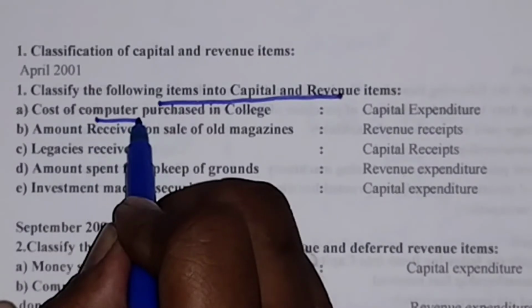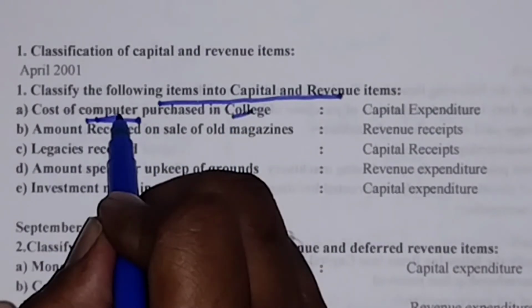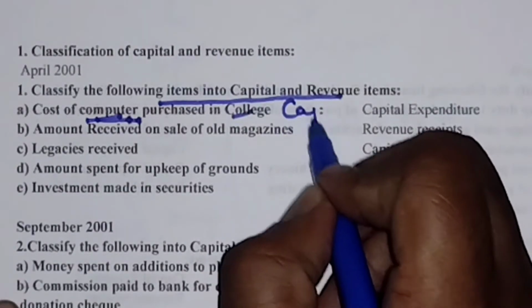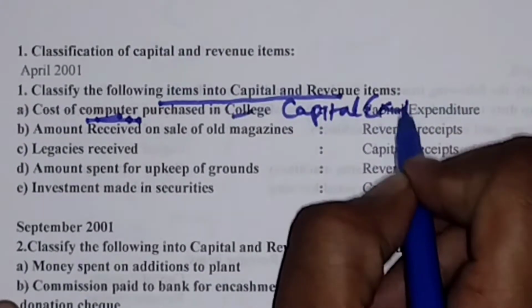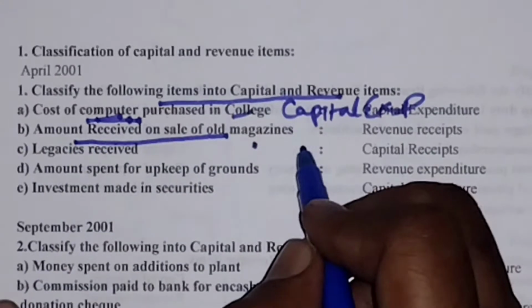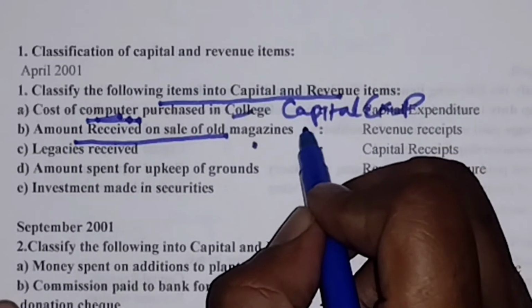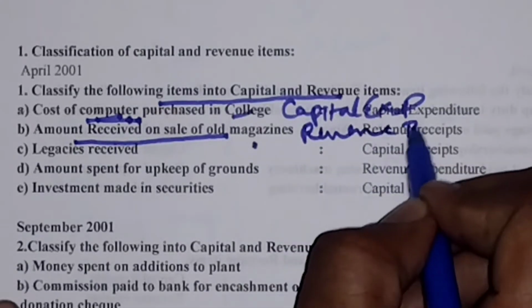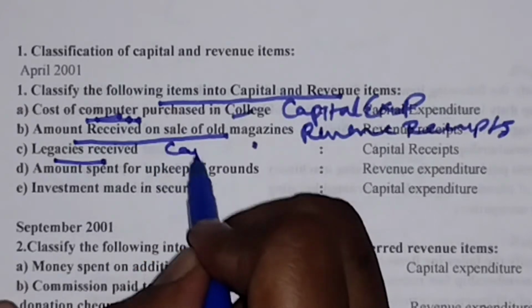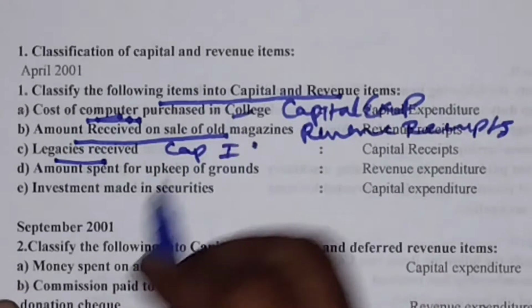You see, computer purchased in college. The computer will be purchased only once. It will be used for a long period of time. Therefore, it is called capital expenditure. The amount received on sale of old magazine. So magazine's life is for a short period of time. Therefore, it is called revenue receipts. Legacies, it is the capital income or capital receipt.